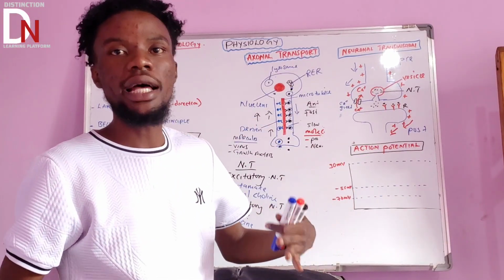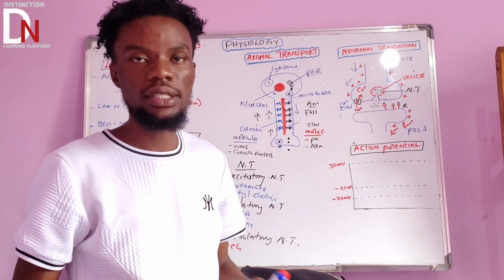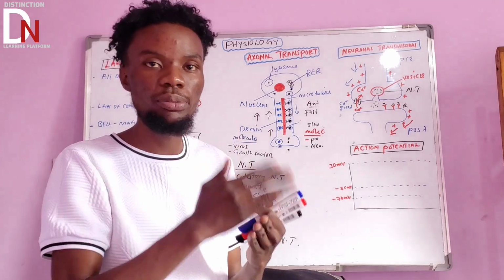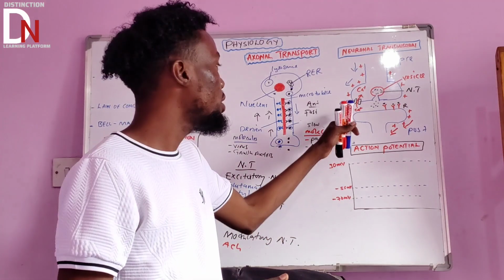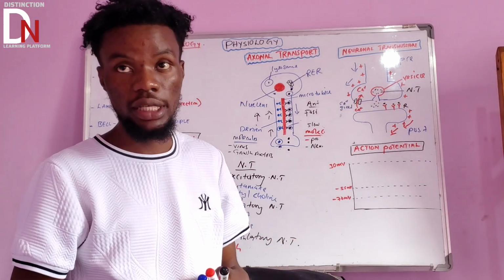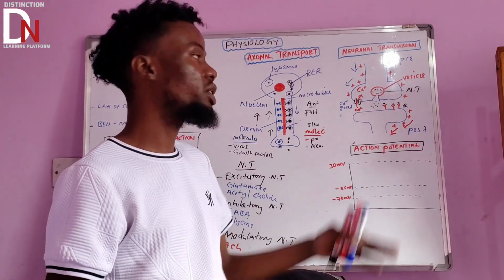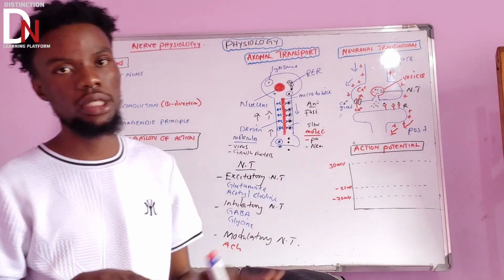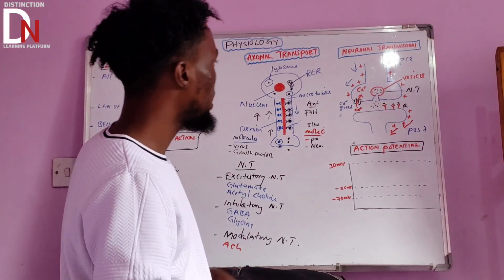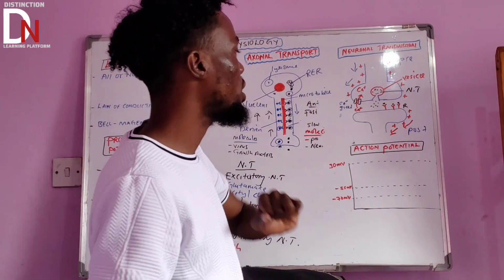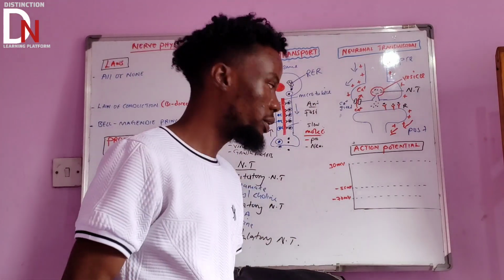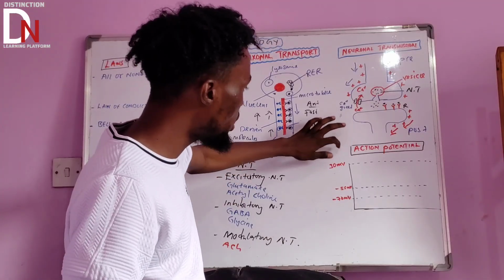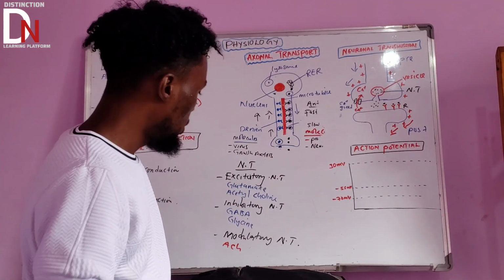We call it acetylcholine esterase. So acetylcholine esterase is the one that's going to start breaking down the acetylcholine neurotransmitter, so that the postsynaptic neuron cannot be further stimulated. You need to understand that. So this is all about neuronal transmission. Now let's go to another point: the action potential.